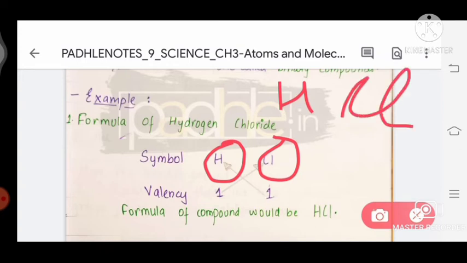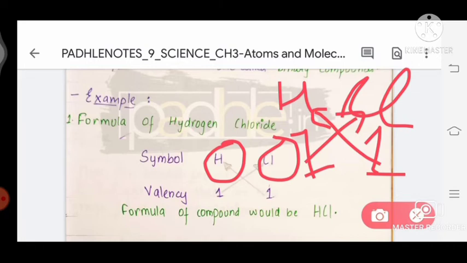Then write the valency of hydrogen under hydrogen and the valency of chlorine under chlorine, each once. Then cross the valencies: the valency of hydrogen goes to Cl and the valency of Cl goes to H.